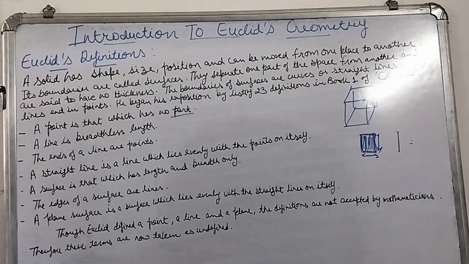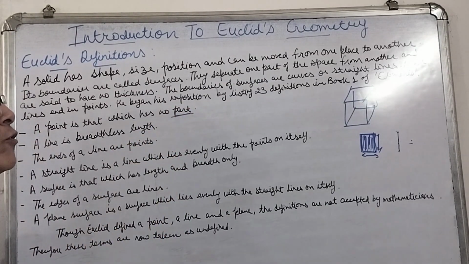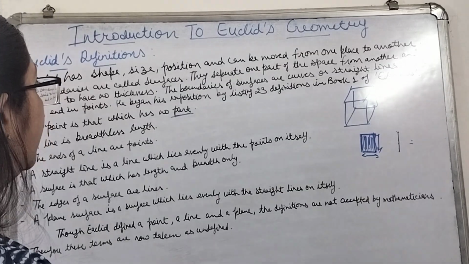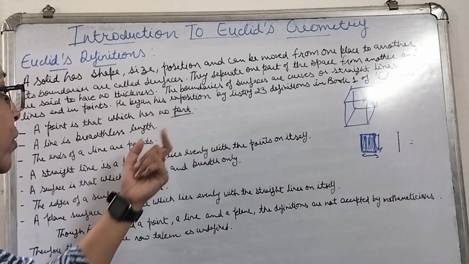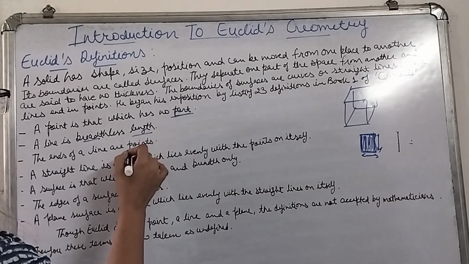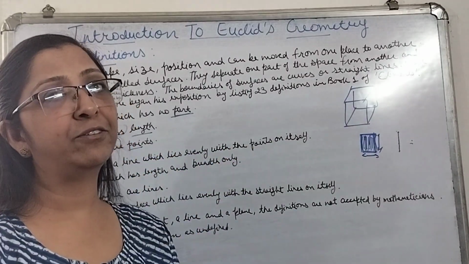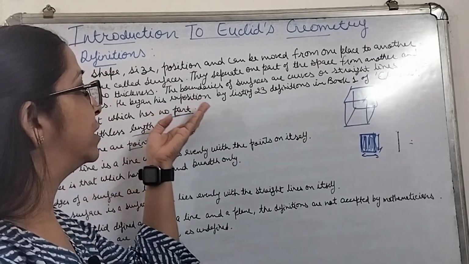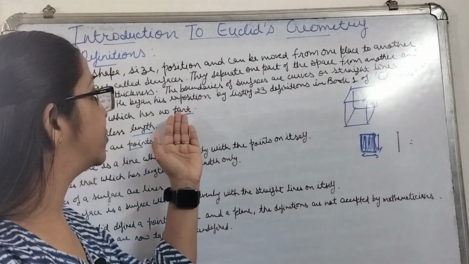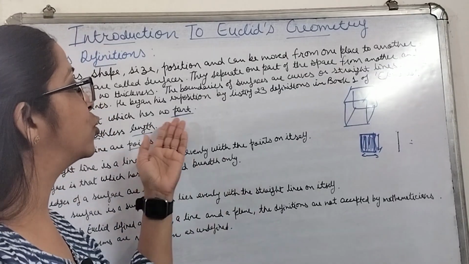But in these definitions, there were so many terms which were to be further defined. Because see, part, what is part? No one knows. What is length? What is width? What is your point? All these were terms which were to be further defined. But if we define these terms further, then again so many terms will come which are to be defined.